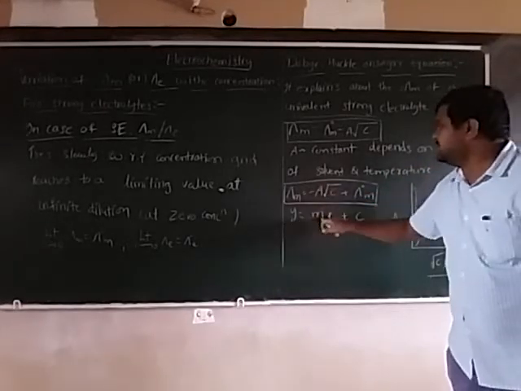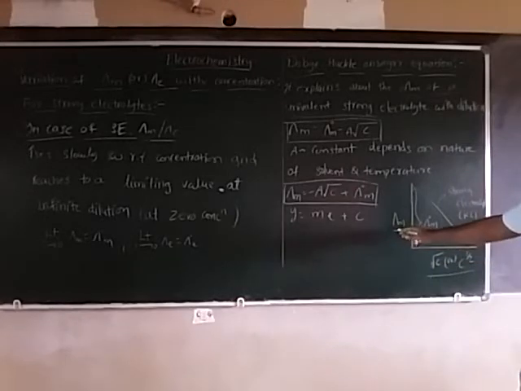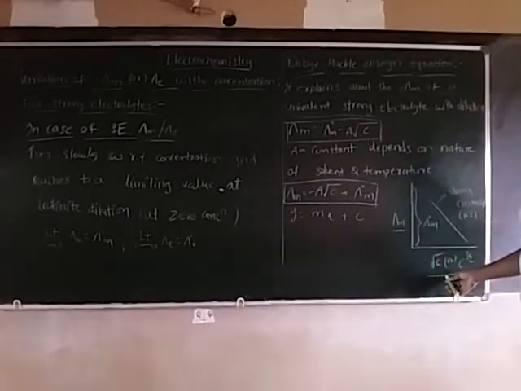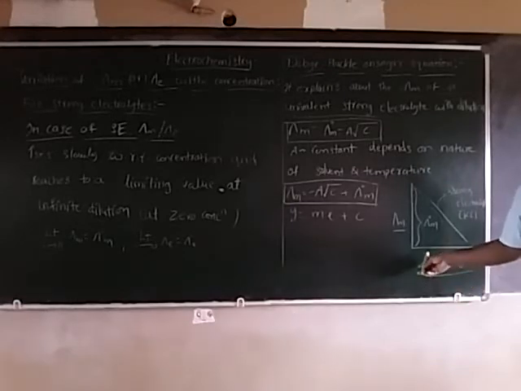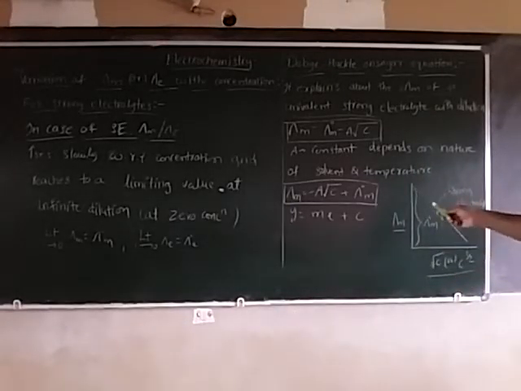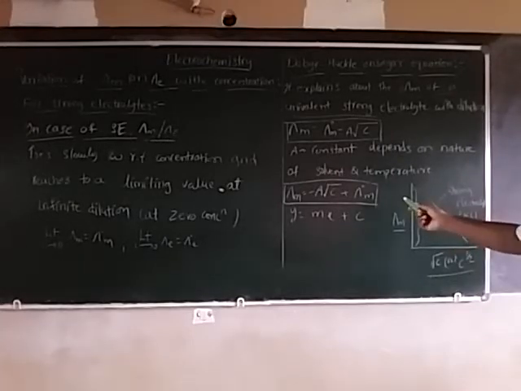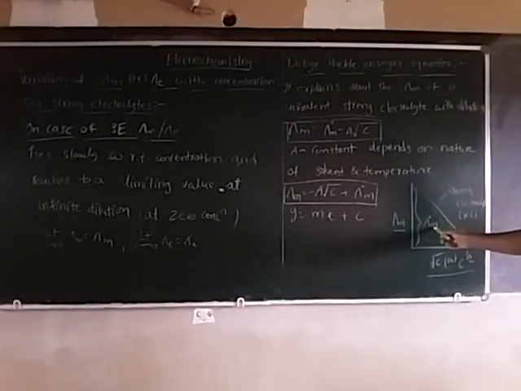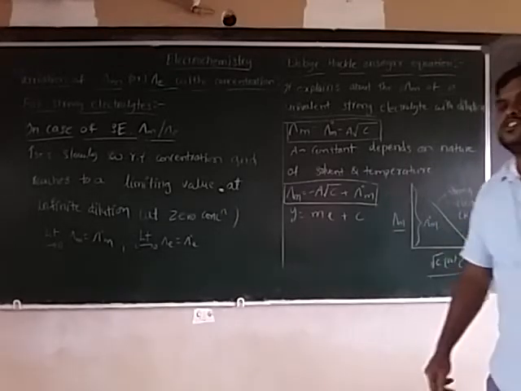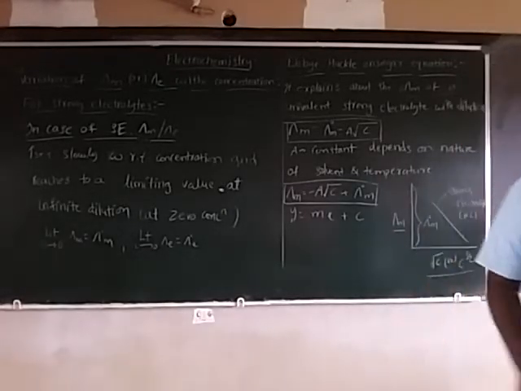So Y = mx + c, with Y the molar conductance and X the square root of concentration. Is it clear? So it is clear from the plot that for strong electrolytes, extrapolation of the curve to C equal to 0 gives the molar conductance at infinite dilution for univalent strong electrolytes.